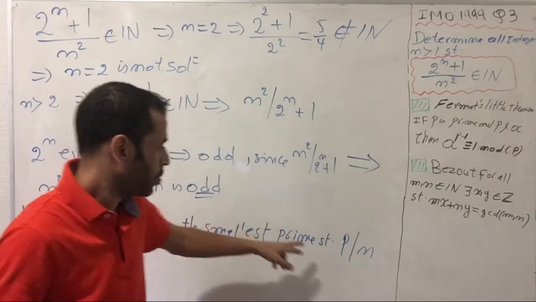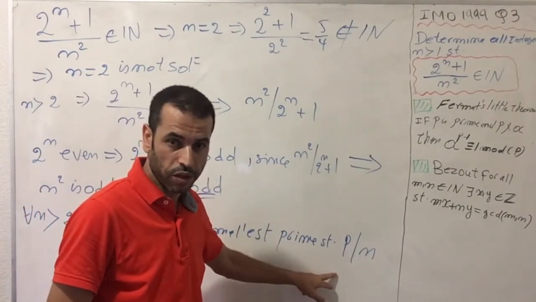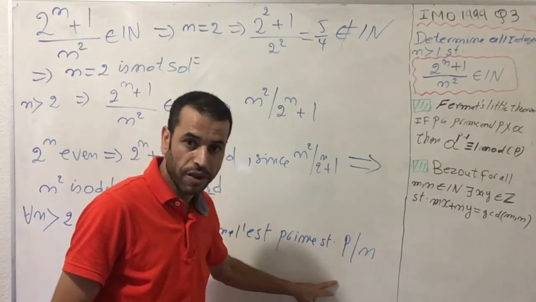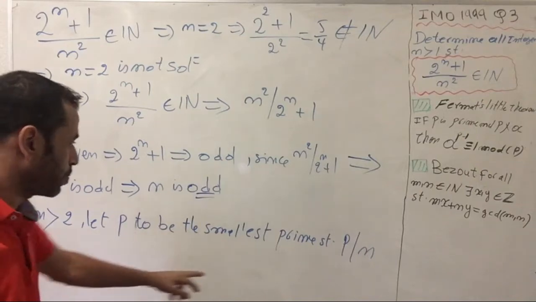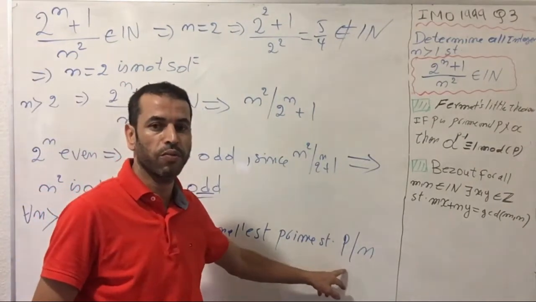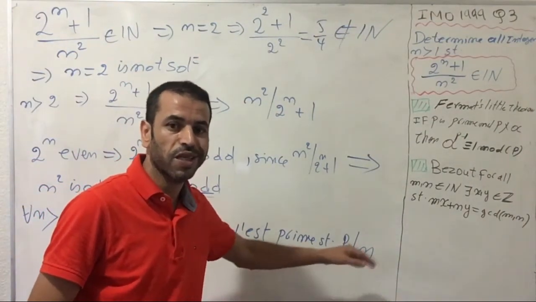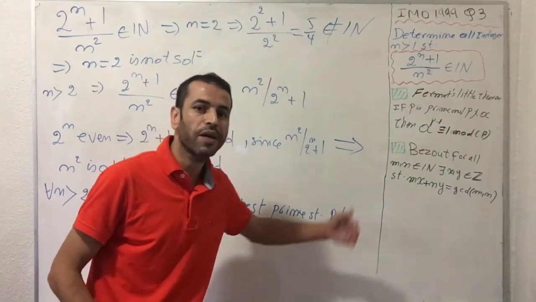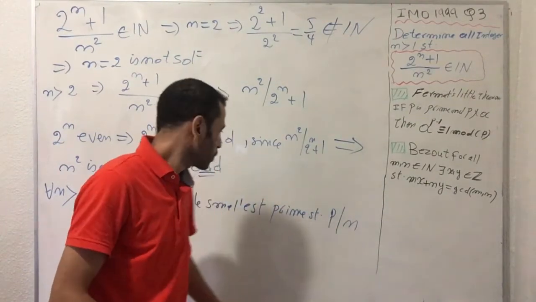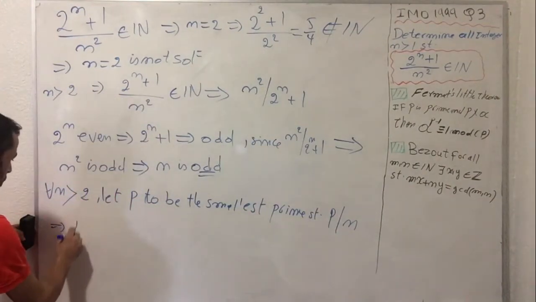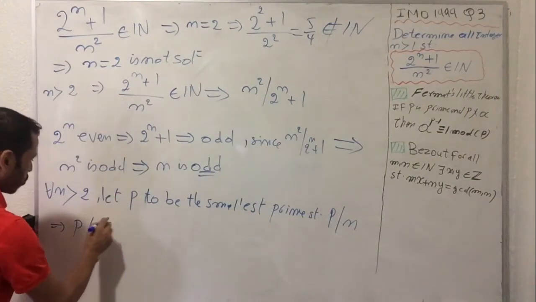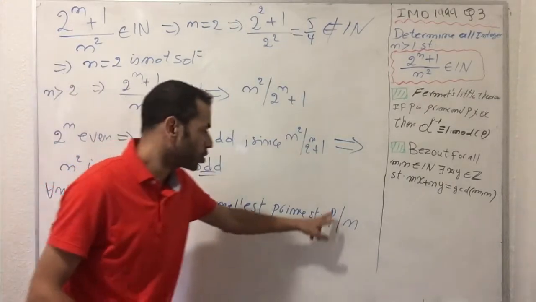Since n is an odd number, p is a prime, and both of them are odd numbers because n is strictly greater than 2. That means p is also strictly greater than 2. So at some point the prime p divides n, which means p divides n squared as well, because n is a multiple of p.